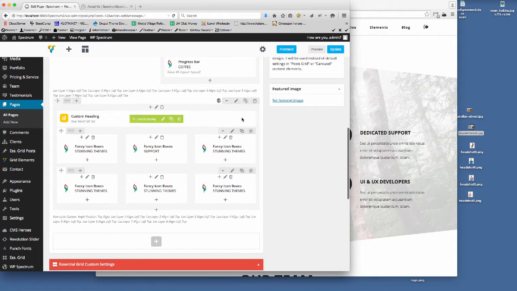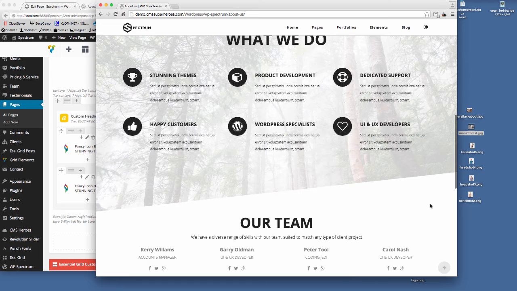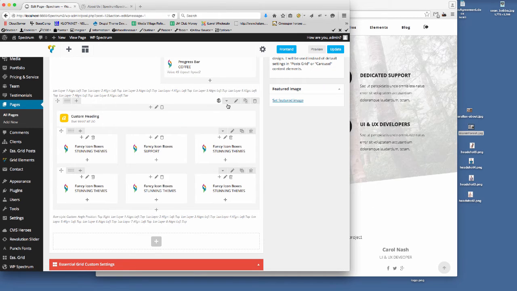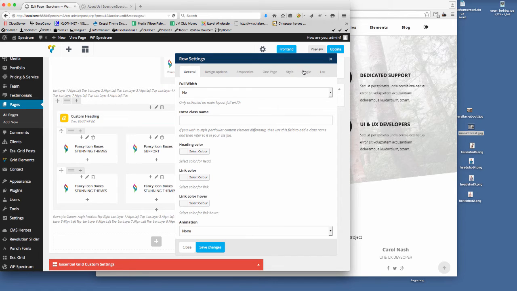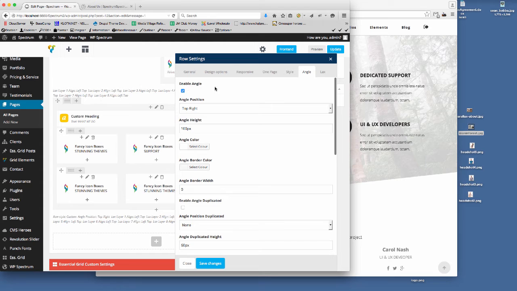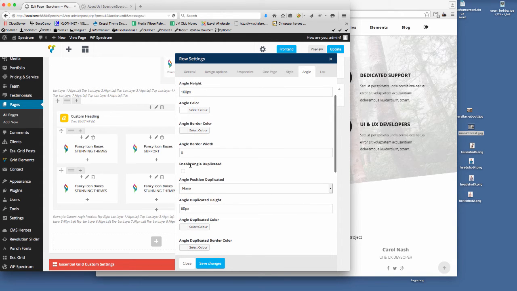So if we go back down to the row, because we're working on this row, we want the white to appear over the image. So this is going to be a bottom right. So if we edit the row, and then we go to the angle tab, we've already got the first angle enabled in the top right. So what we need to do is enable angle duplicated. So we enable that there.